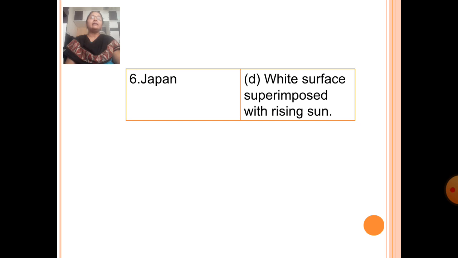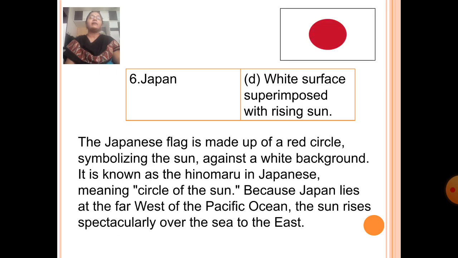Next country, Japan. The flag of Japan is white surface superimposed with rising sun, which is option D. The Japanese flag is made up of a red circle symbolizing the sun against a white background. It is known as the Hinomaru in Japanese, meaning circle of the sun, because Japan lies at the far west of the Pacific Ocean. The sun rises spectacularly over the sea to the east.